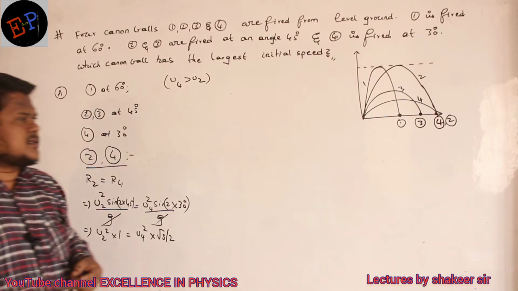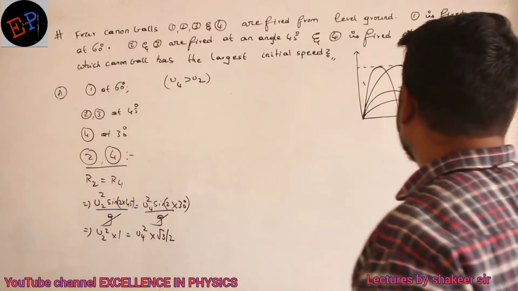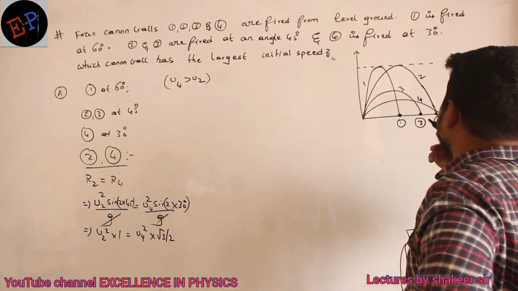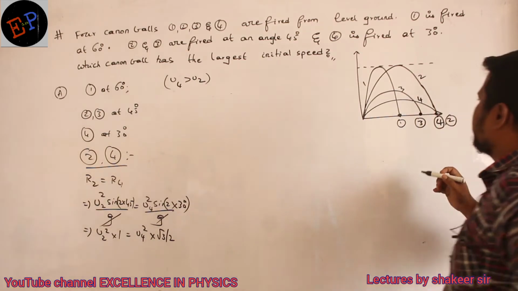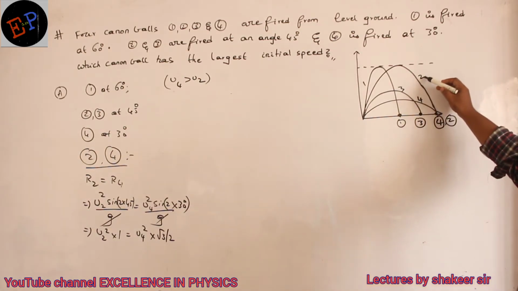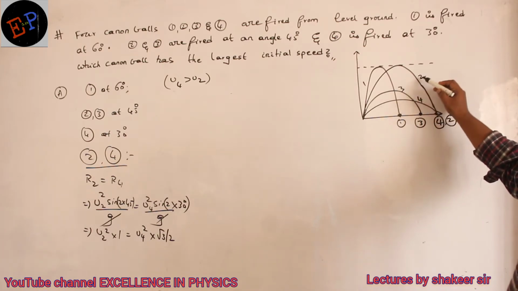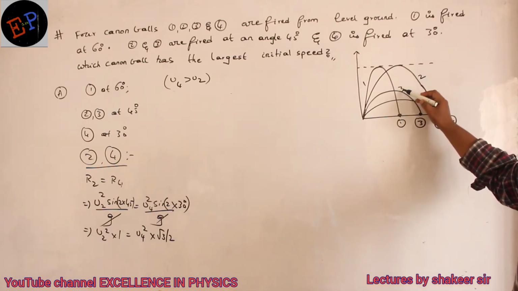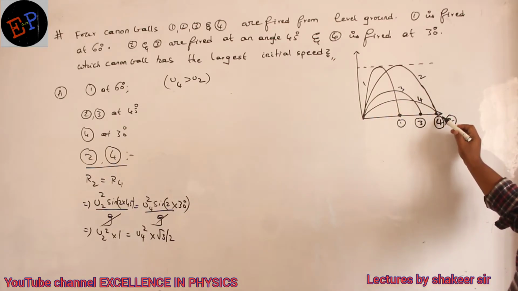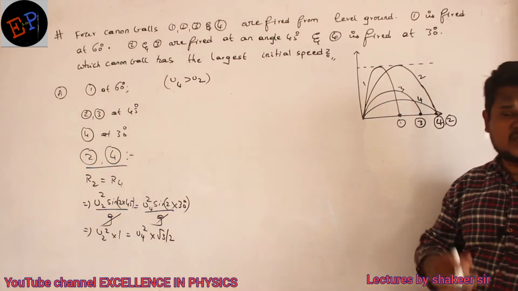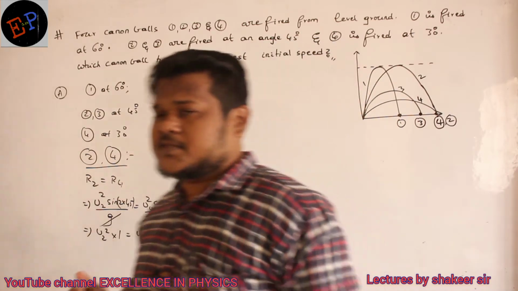Clear? Then let us see which I can compare. Which one shall I compare now? 2 and 3, they are thrown at 45 degrees. Even though 2 and 3 are thrown at 45 degrees, the range of 3 is very small and the range of 2 is very large. Angles are same, g values are same, but still the range is greater. It is possible in which condition?